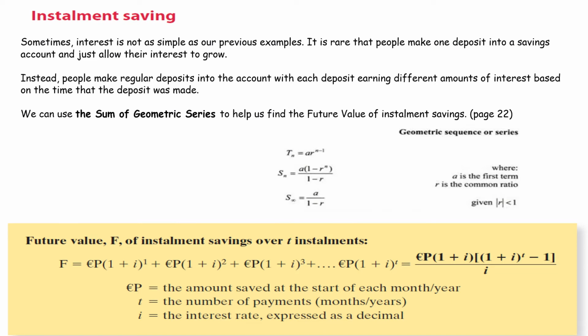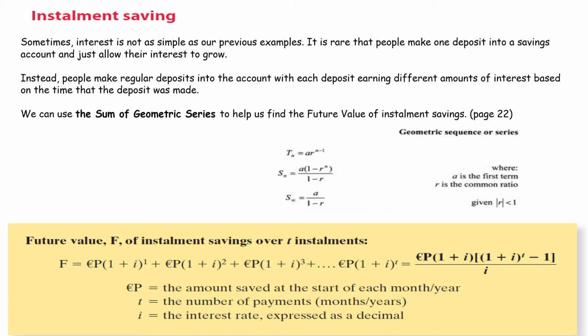So instalment savings. Sometimes interest is not as simple as our previous examples, and it's rare for people to make one deposit into a savings account and just let the interest grow. So when we're using the formula F is equal to P(1 + i)^t, that's simply one deposit, but that is oversimplified. Instead, people make regular deposits into an account, with each deposit earning different amounts of interest because they've all been there different lengths of time.